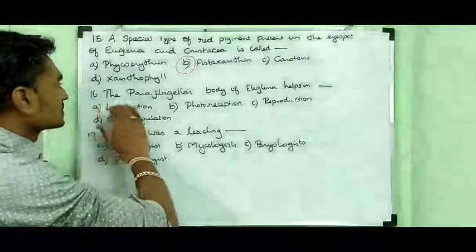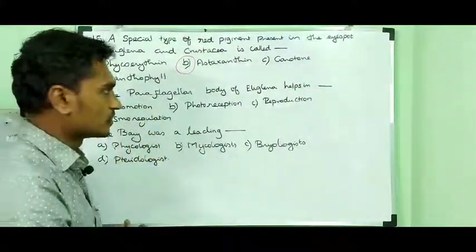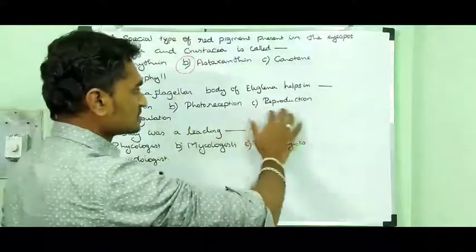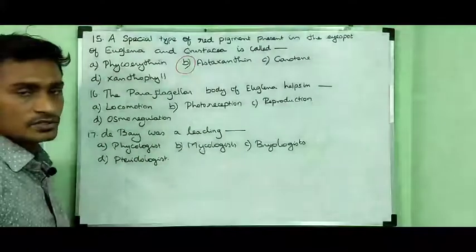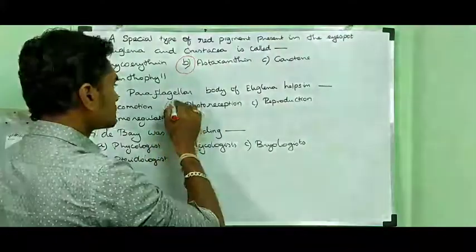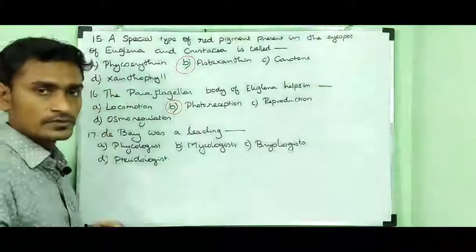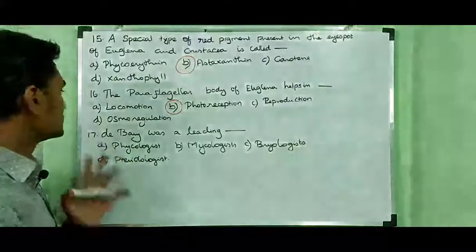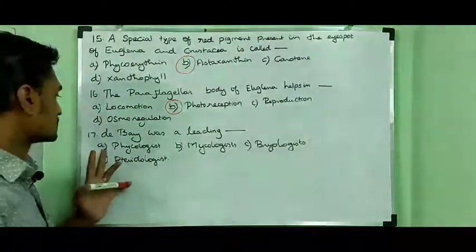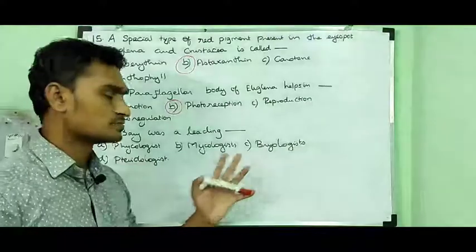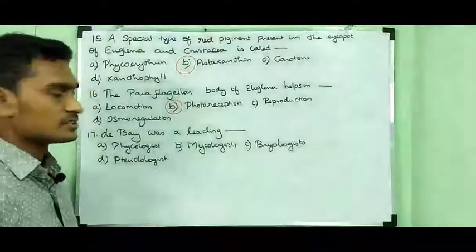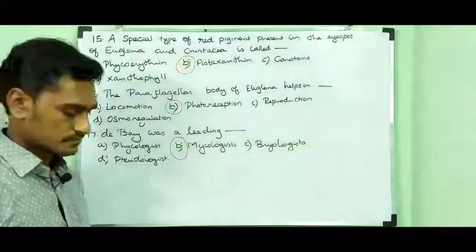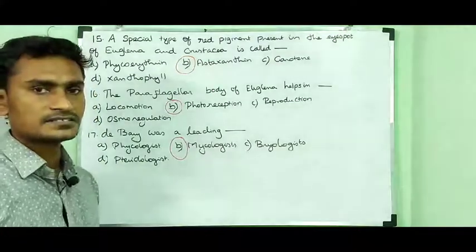Then the 16th question. The paraflagellar body of Euglena helps in option A, locomotion, option B, photoreception, option C, reproduction, option D, osmoregulation. So option B, photoreception, is the right answer. It acts as a receptor for light. Then, de Bary was a leading dash. Option A, phycologist, option B, mycologist, option C, bryologist, option D, pteridologist. So he was a leading mycologist. Option B is the right answer.